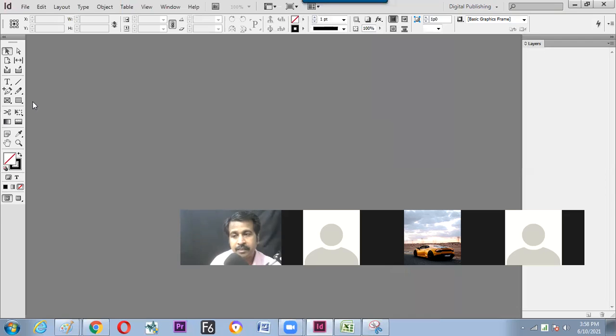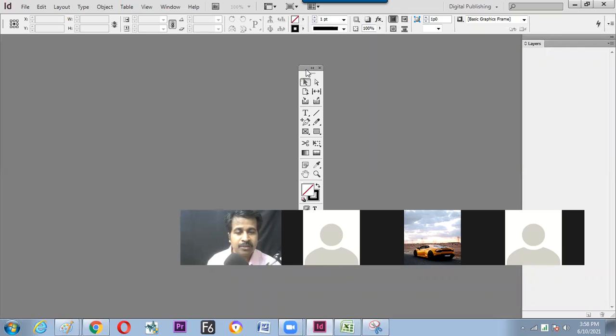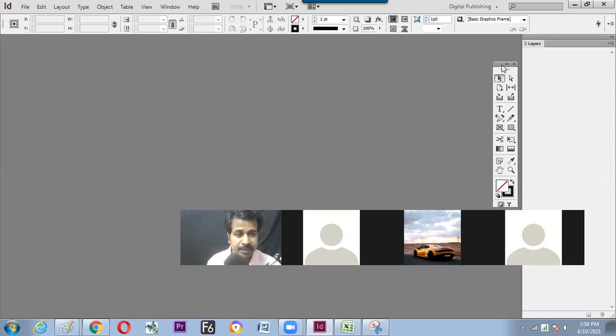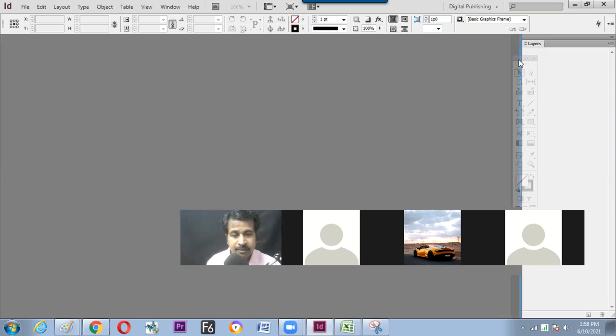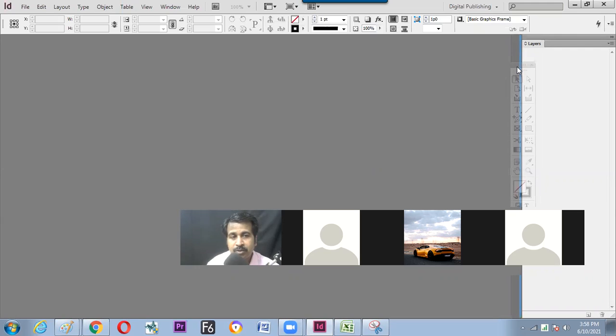Before opening the hidden tools, let us learn something more about the toolbar. At the extreme top of the toolbar, we can find a dark gray mark. This is the place where you can hold the toolbar. So hope we have understood where to hold the toolbar. We can move the toolbar anywhere we like, and we can leave it on the other side when we get a blue color mark. Can you see a blue color mark came up? Is it okay?